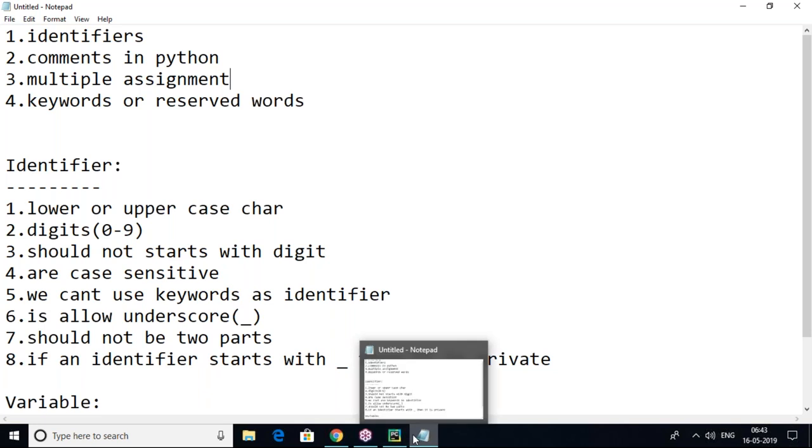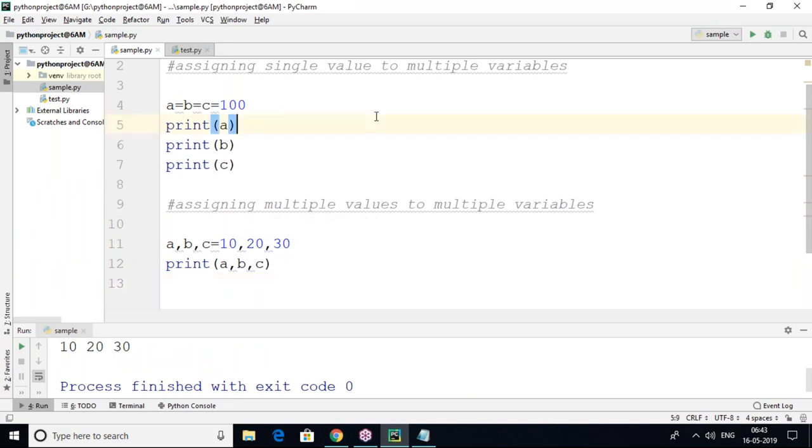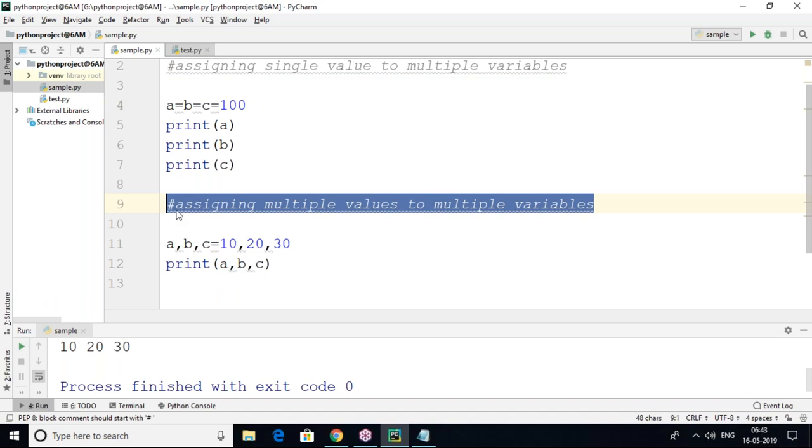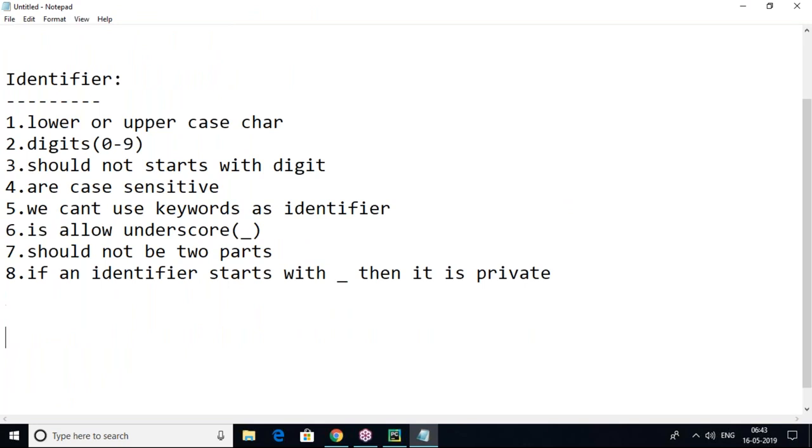Here comments are of two types actually: single line comment and multi-line comment. We can use single line comment or multi-line comment as you wish, but a single line comment always starts with what? Hash. Here, hash. This is also a comment. Suppose I have only single line comments. Line 1 I want to comment, so we have to use hash. Now line 2 I also want to comment, so you can make line 2 a comment also by using hash. Line 3 I want to comment, then hash.